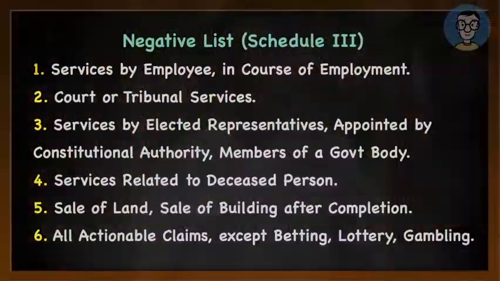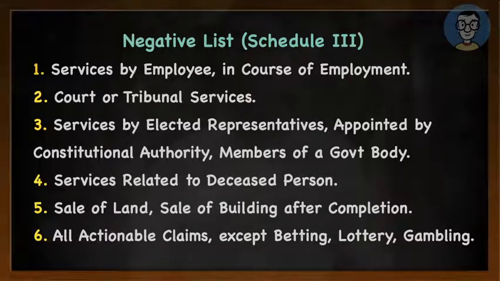So let us summarize the entire 6 items. The first item spoke about service by employee to employer in the course of employment. Second item spoke about services by court or tribunal. The third one spoke about 3 different categories, that is MPs and MLAs, the president and governors, then the RBI governor and the SEBI chairman. So we discussed that also in detail. The fourth item, which was interesting, spoke about any services with relation to a deceased person.